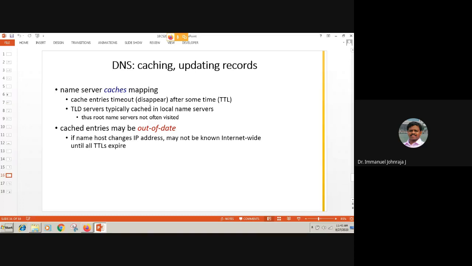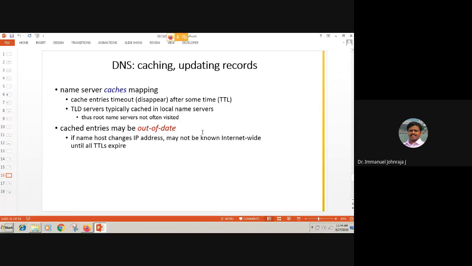For instance, you give the URL, you get the IP address back, and that is stored in your cache memory. These entries disappear after some time, which is called TTL. This TTL is normally given by the server that gives you the answer. He will say you better keep it only for this much time. What's the reason? Cache entries may be out of date.